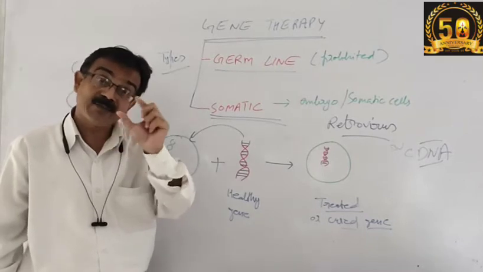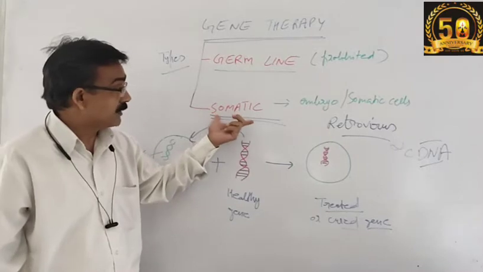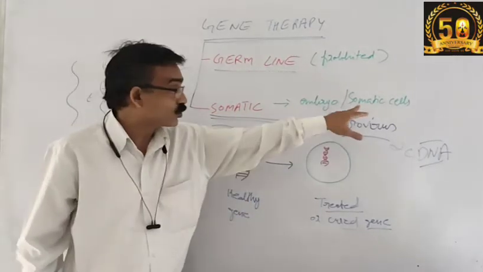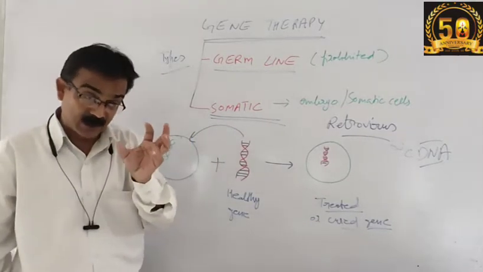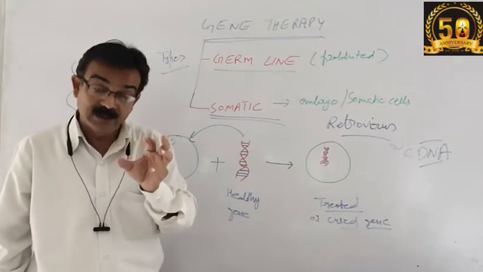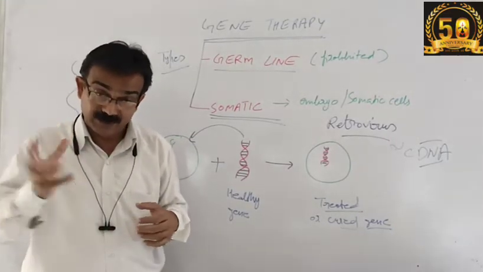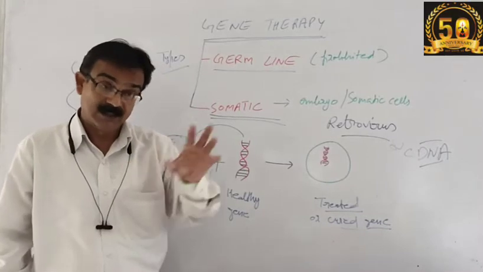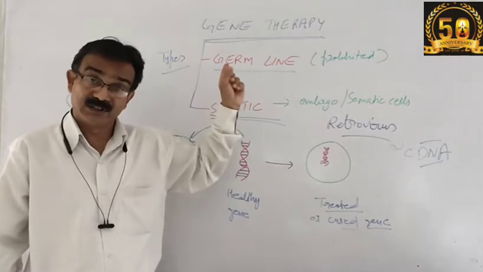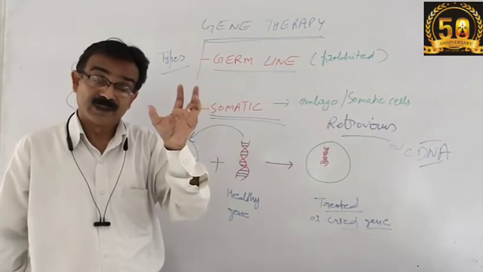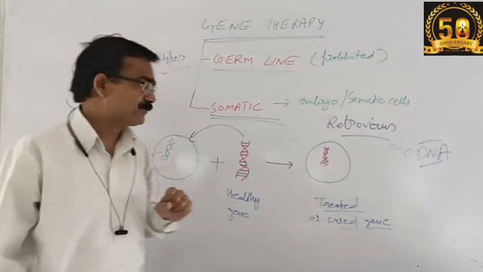So the cells of the embryo are somatic cells, normal cells. Somatic gene therapy is applied in the somatic cells of the embryo. Suppose in the embryo there is a gene that does not have a proper function, that is not developing proper protein synthesis accordingly. That gene is replaced or treated with the help of gene therapy, which is a very fascinating application of biotechnology.